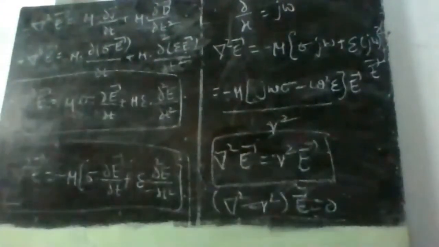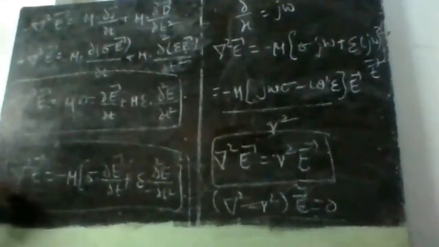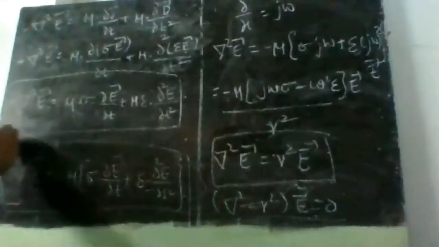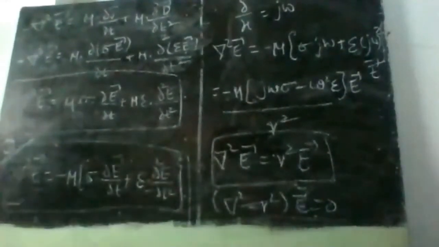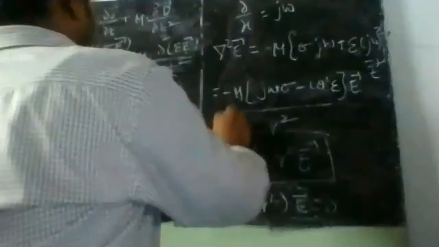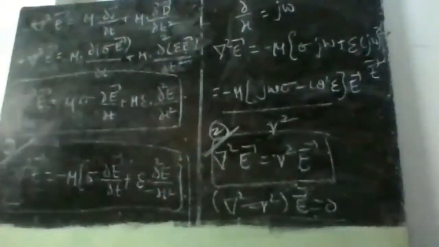I think this is clear. This is the first equation we can consider as the Hertz equation, intermediate result one, where we can stop here also. But for us, we need to explore the wave nature.